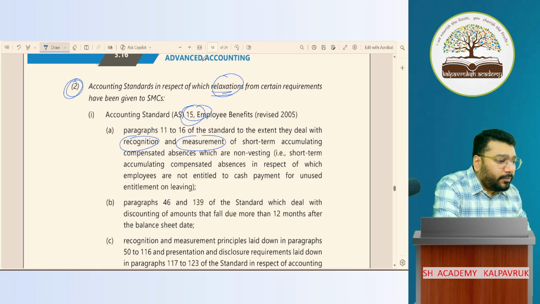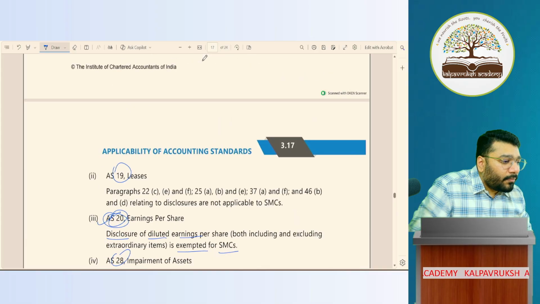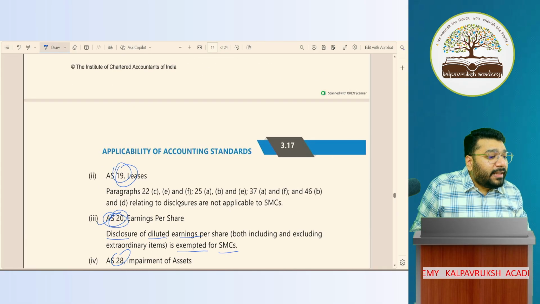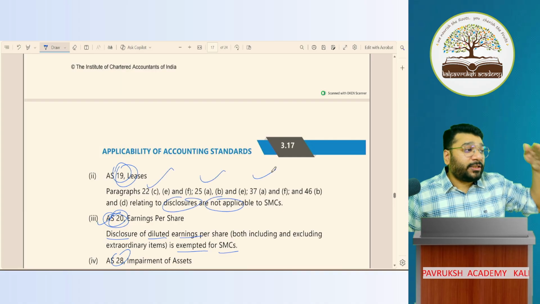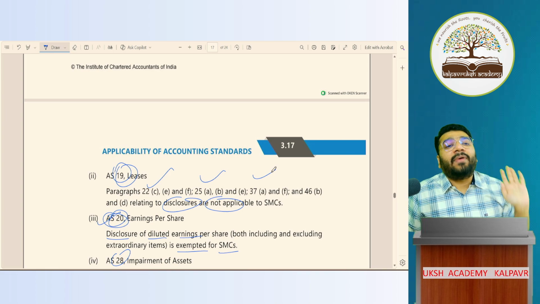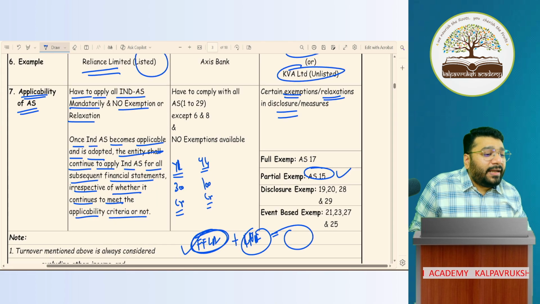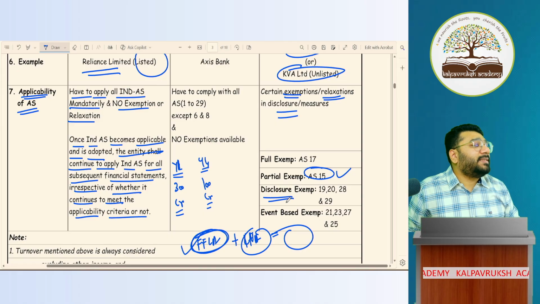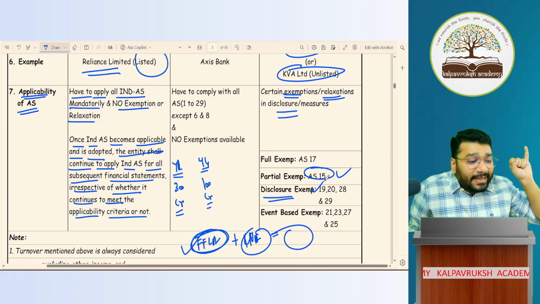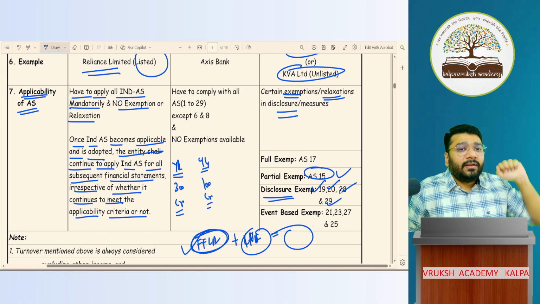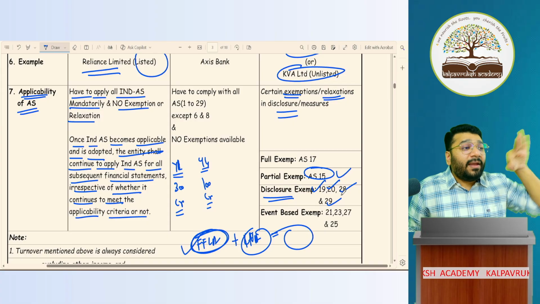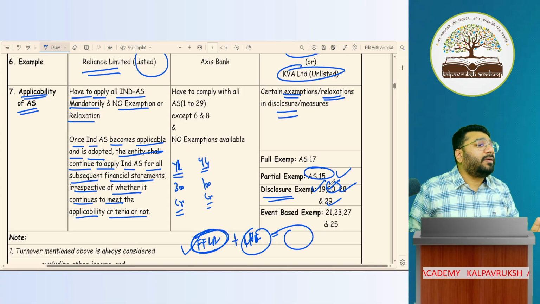Whereas if you talk about AS19, they're telling that disclosure is not applicable. This para talks about disclosure, and the disclosure is not required to be given. So for that, I've created a separate category called disclosure based exemption. In that, what comes? 19, 20, 28 and 29. So earlier, what did we cover? 19, 28, 29. What have I added here? 20 has to be added. Got it, not got it?